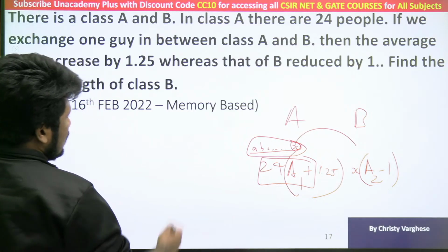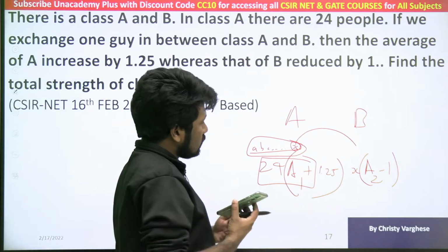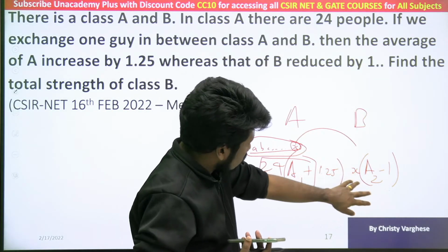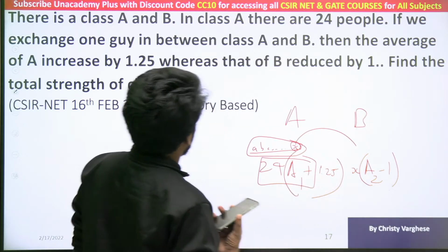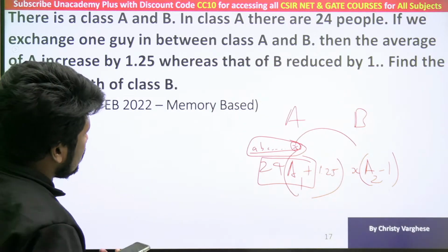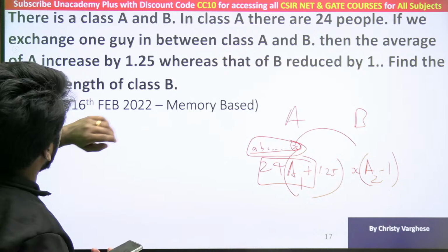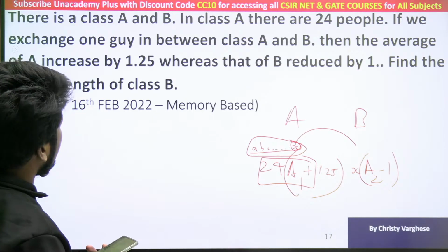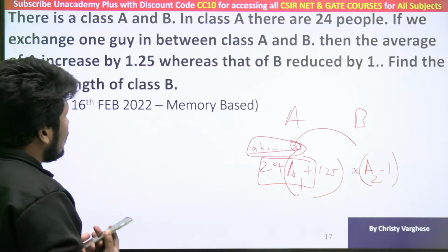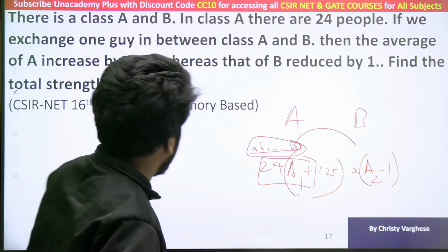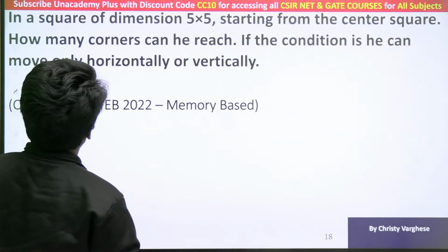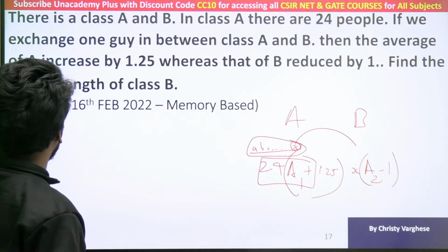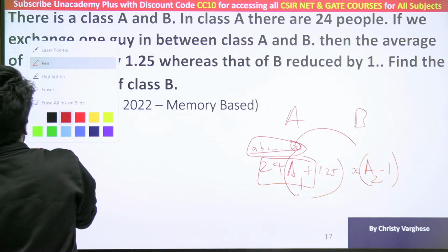Okay, anyway, this is the idea given in the question, but the problem is to solve it. Here X is unknown, and A1 and A2 are also unknown. Either some connection between A1 and A2 is given, or something else is needed in the question. Anyway, for the time being, this is one question asked in the question paper. I will solve it in the upcoming days once we get more idea about the question.